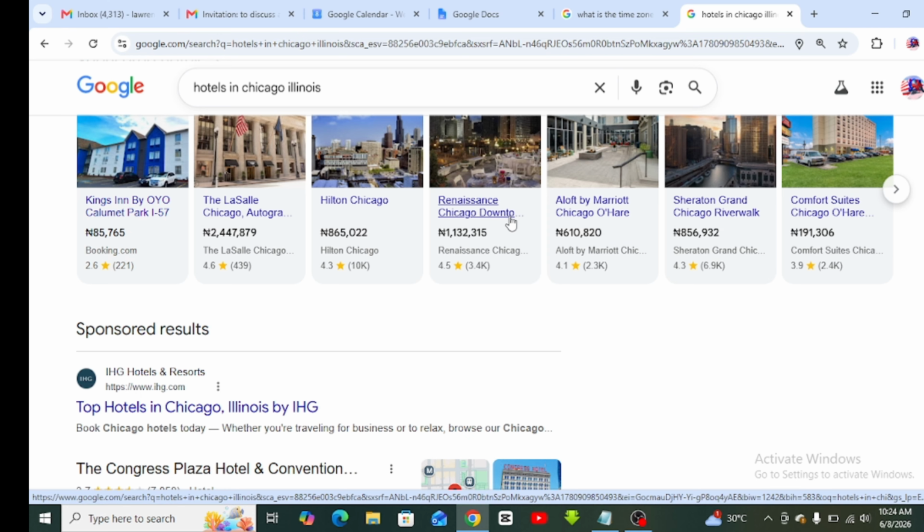And we are going to use Google Maps to check the distance, to know what is the distance between Hilton Chicago and Renaissance Chicago Downtown, and know that they can make it. If they ask you to go ahead and schedule it, there's no problem, they can fly to the place. Fine. If they say, okay, I'm driving and there might be traffic and I don't think I can make it, let's make it by 1, then you now schedule the meeting by 1.